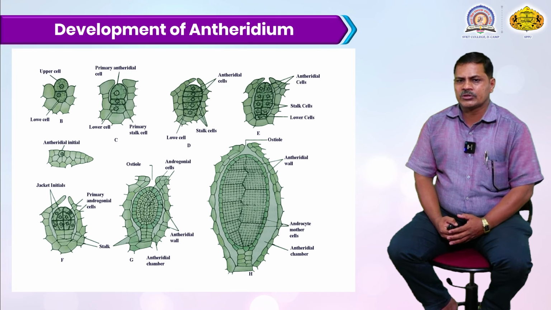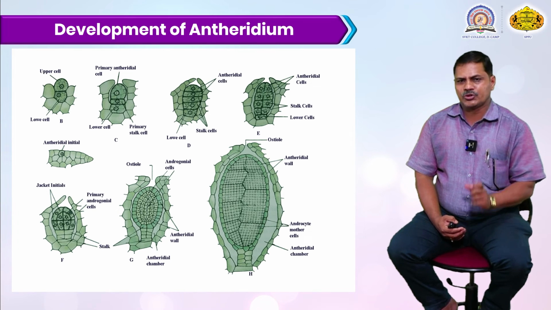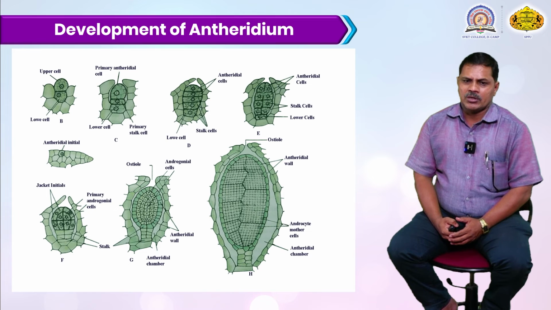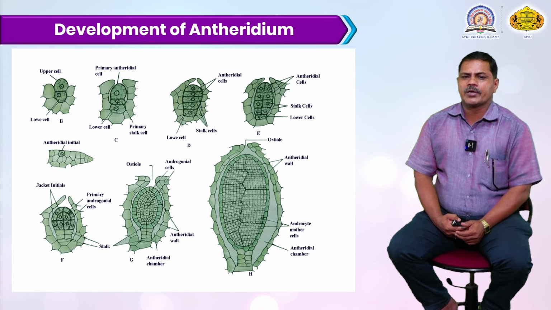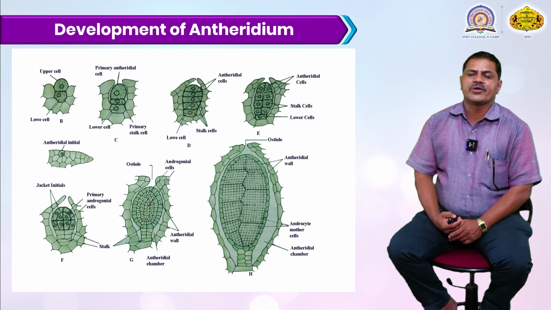After a certain duration, the antheridial cell divides and redivides, forming a chain-like structure. The two cells convert into a four-cell structure, and four cells into eight cells. The lower portion of the cell converts into the stalk cell structure, and the upper portion, a notch-like structure, develops into the antheridial cell.